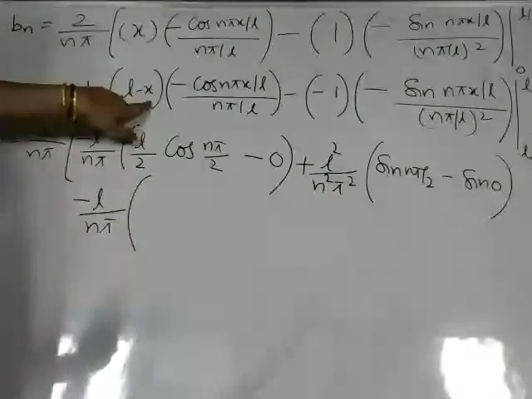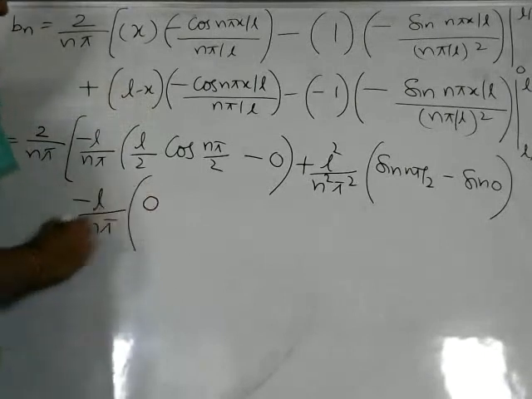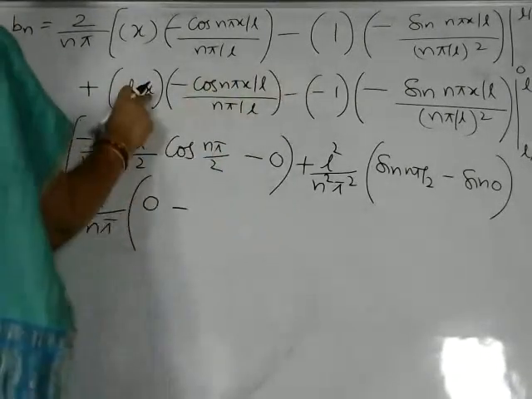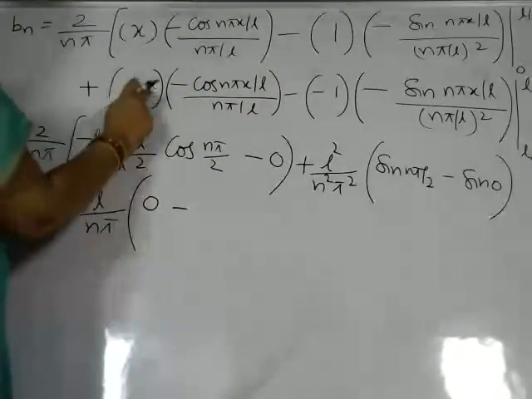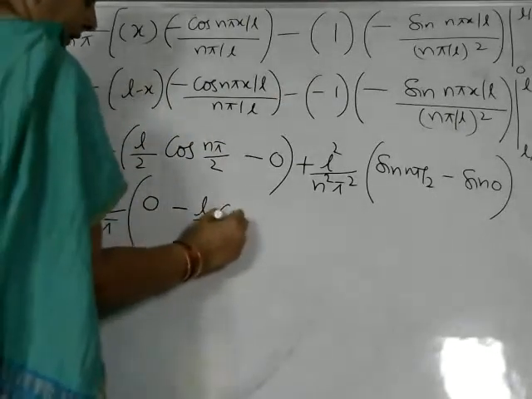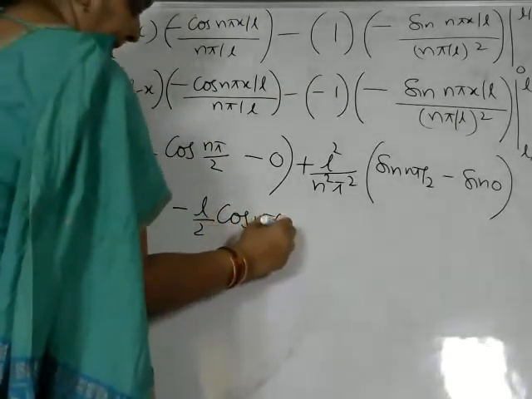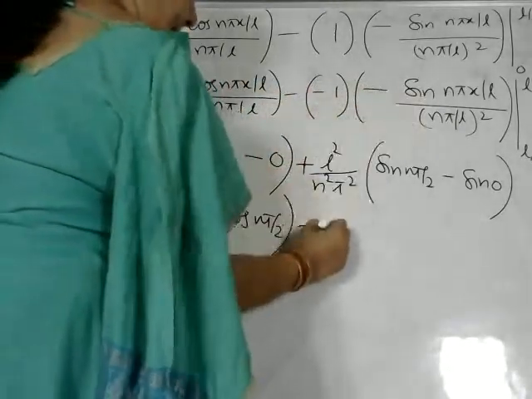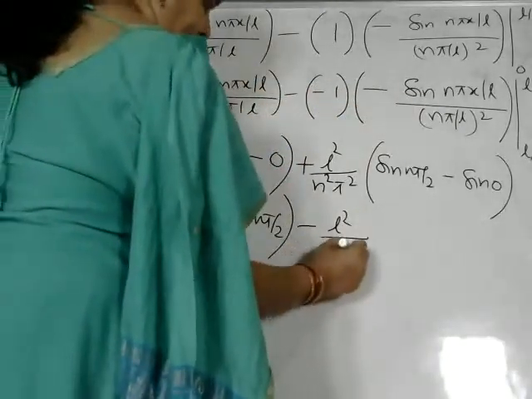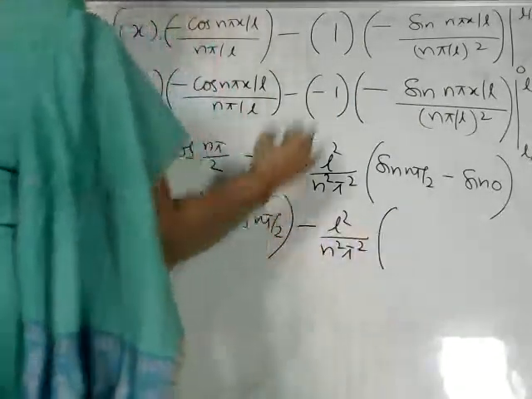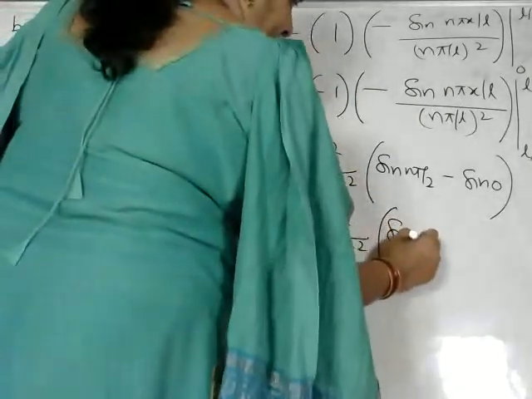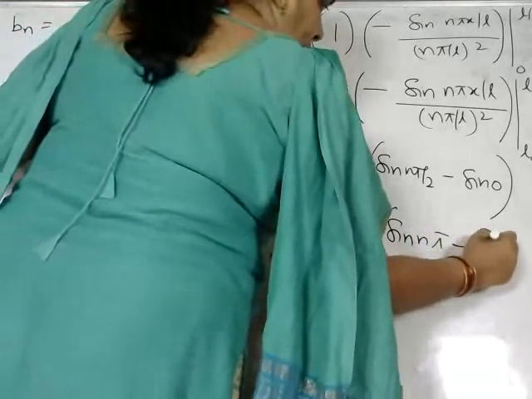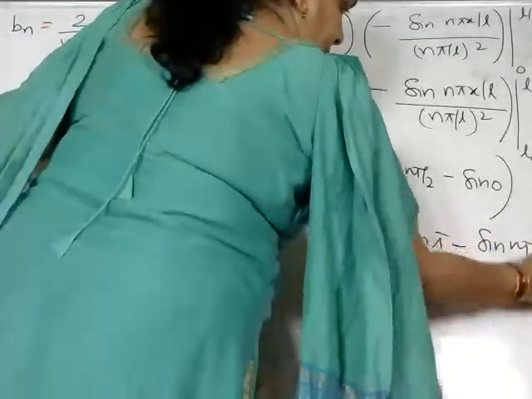L minus L becomes 0, minus x at L by 2: L minus L by 2 is L by 2 cos n pi by 2. Then minus L square by n square pi square into upper limit sine n pi minus lower limit sine n pi by 2.